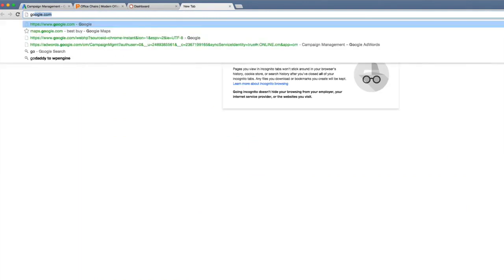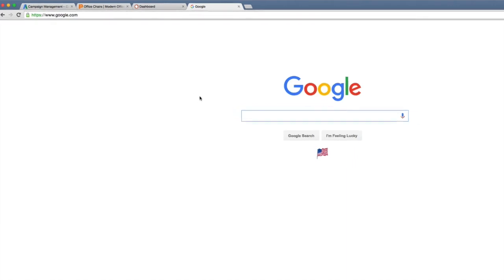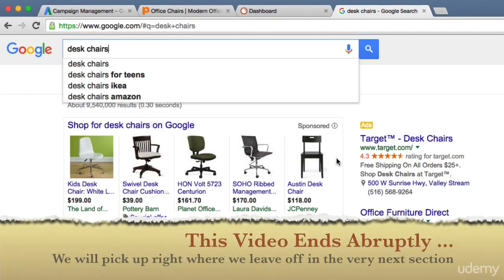So let's open up a new browser here, go to google.com, and let's just start typing something in. So we'll type in desk chairs. Now, right away I get 3 interesting ideas. Desk chairs for teens, desk chairs IKEA, and desk chairs Amazon. And that's very important for us to know because these are all things that we want to avoid showing our ad for, because we don't sell desk chairs in the price range that IKEA does. We don't sell from Amazon, and we don't sell for teens. And it's good